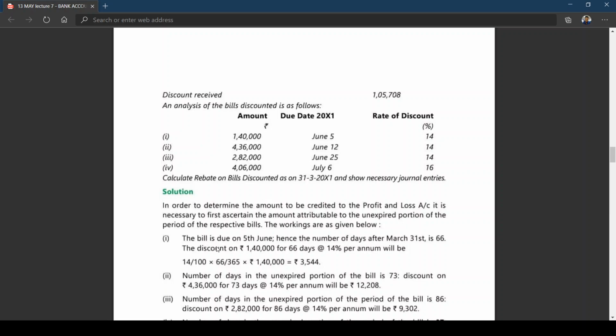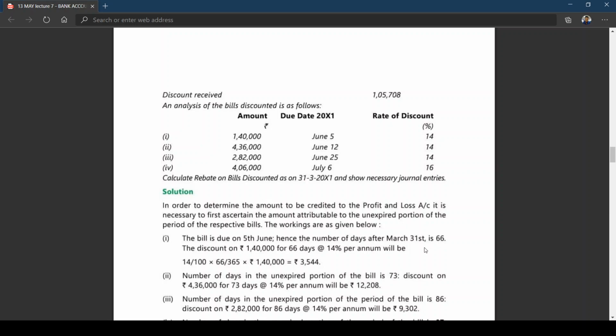So you can see the bill due date is 5th June for the first bill. Hence, the number of days after March 31st is 66. If you want, you can calculate. April, how many days? 30. Okay. In May, 31. June, 5. It is coming to how many days? 66 days. Is this clear?